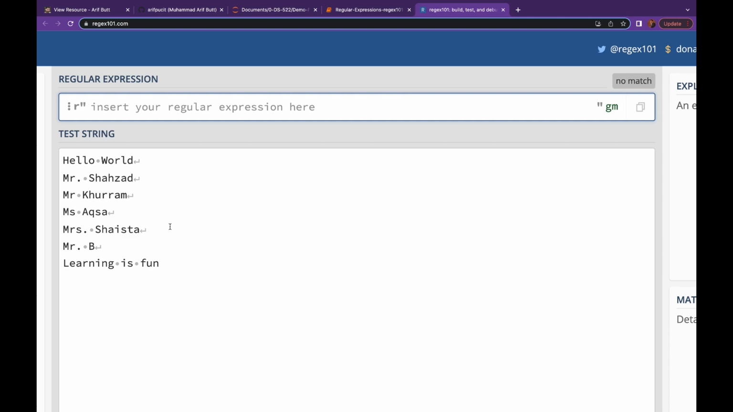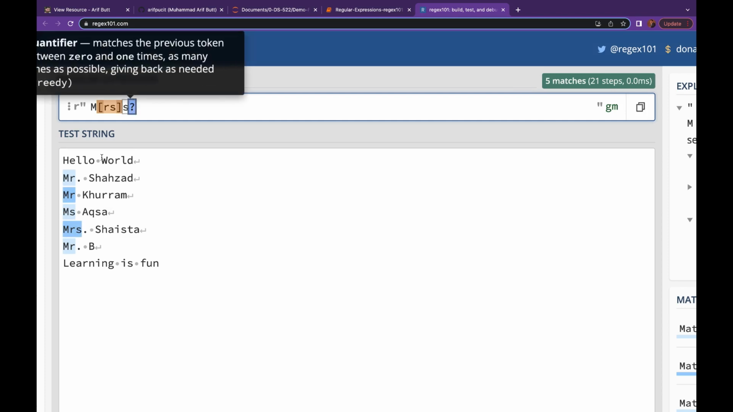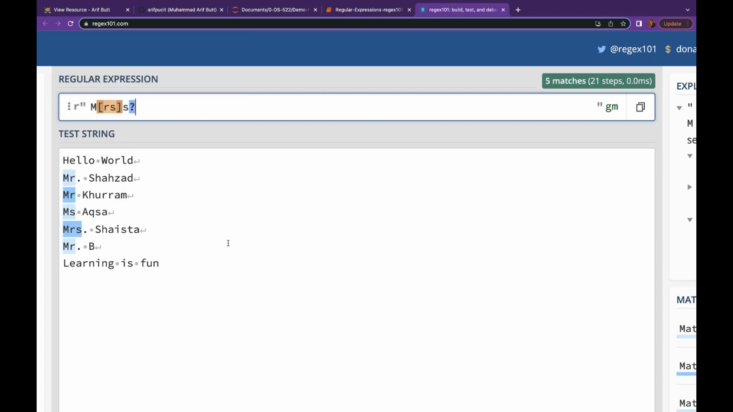Let me start with the first character. Every name has a first character as M. So let me write M over here. And after that, the second character can be an R or an S. So let me put the square bracket R S. So all these are selected. Great. And after that we have an optional S over here. So let me put an S and say question mark. That means the character coming before this is optional. So these are also selected and this is also selected now.